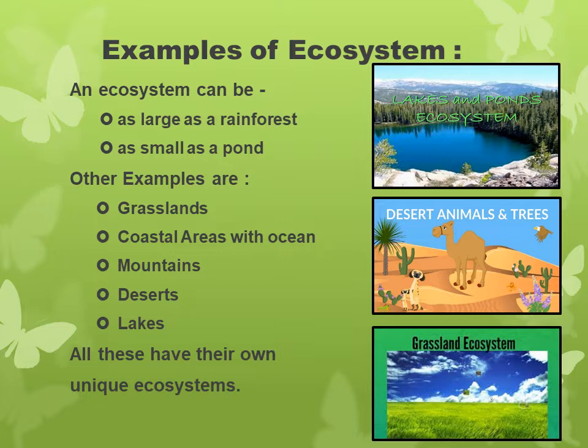Some other examples are number 1, grasslands, number 2, coastal areas with ocean, number 3, mountains, number 4, deserts and lakes. All these have their own unique ecosystems. Unique means different or special.